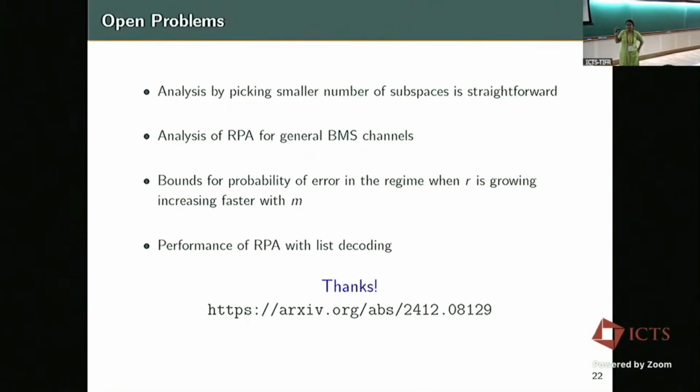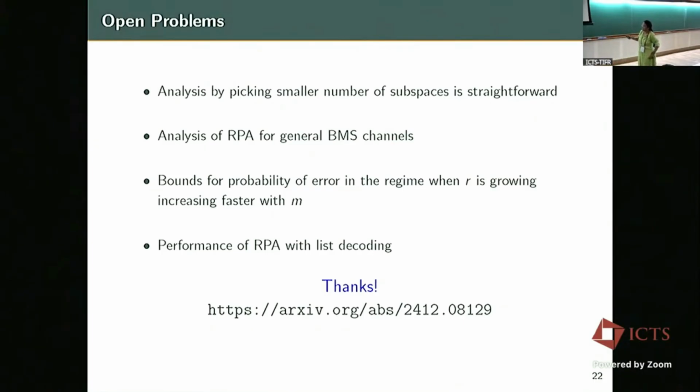The main bottleneck based on the analysis seems to be that if you keep doing the projections, you are actually increasing noise in every projection. And the more you do it, in the last step, the noise is quite bad. So whether that will take us to any positive rate or not is not clear right now, but we are still to work on it. And then we want to do it for list decoding.